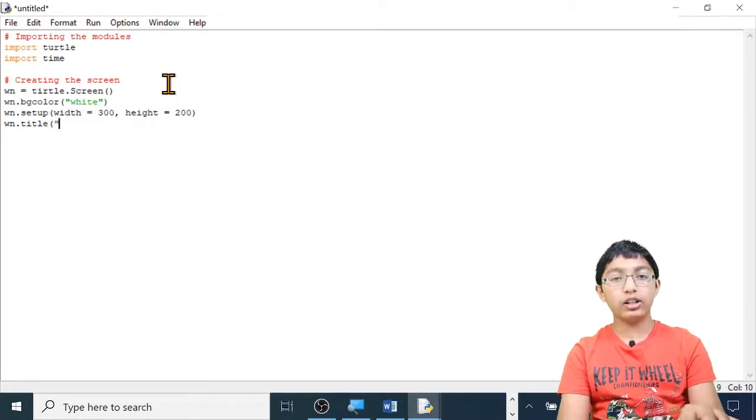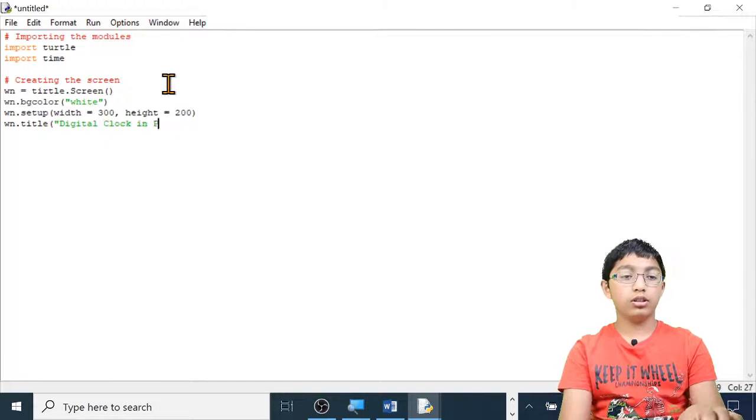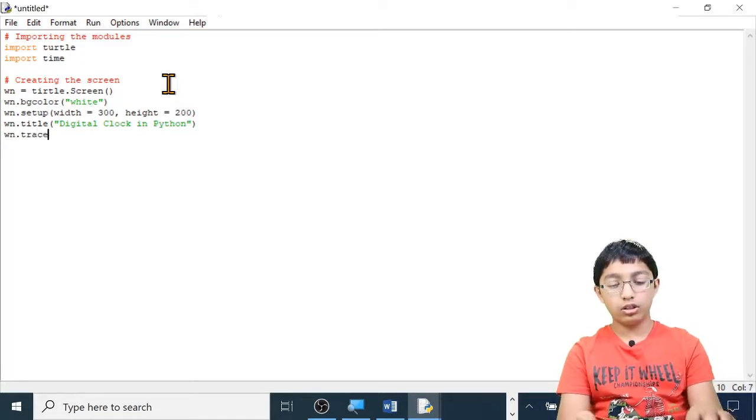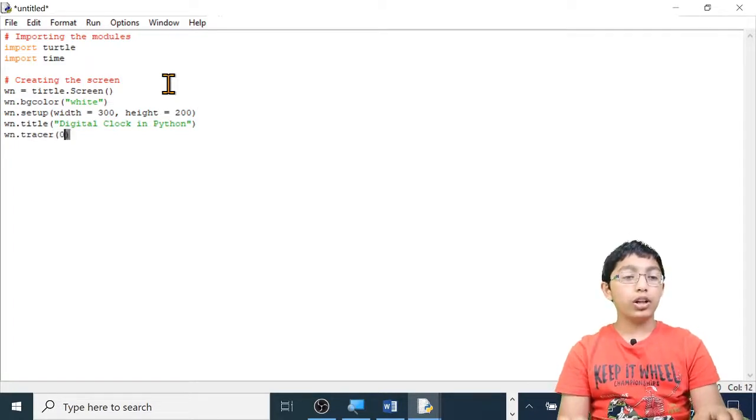I'm going to call it Digital Clock in Python. You can call it whatever you want. Type your title in. Close quotation marks and then close brackets. Now let's turn the screen's updates off. win.tracer, open brackets, 0, close brackets. We type this command in because we don't want the screen to flicker.